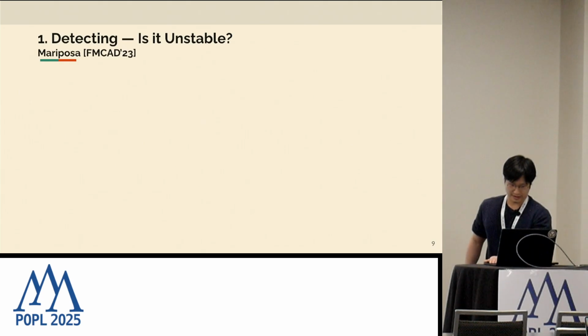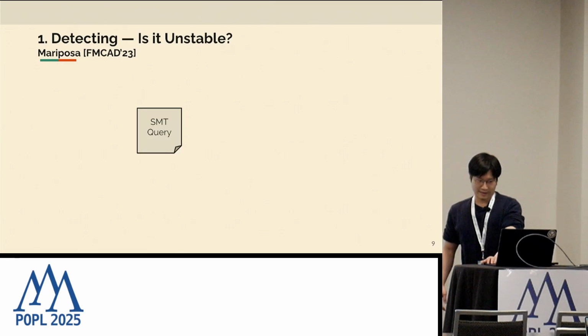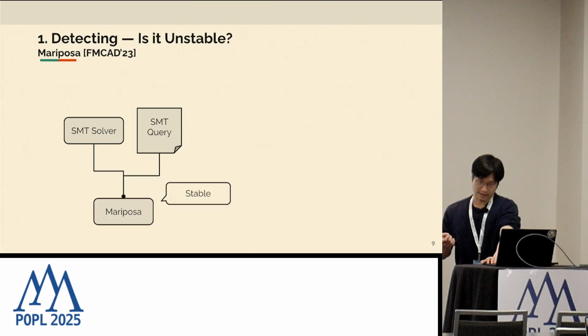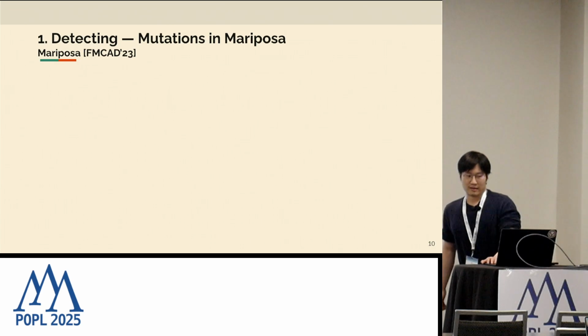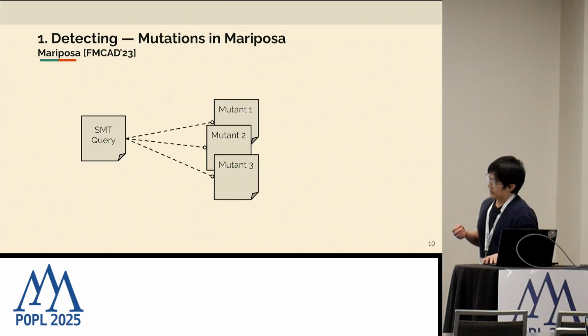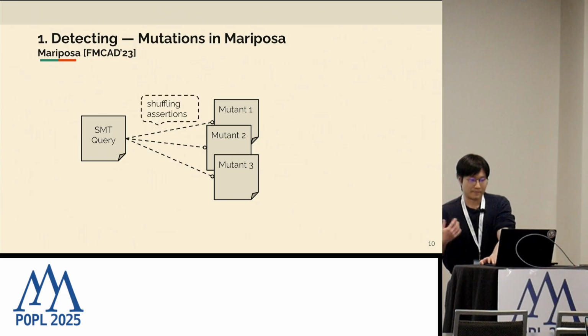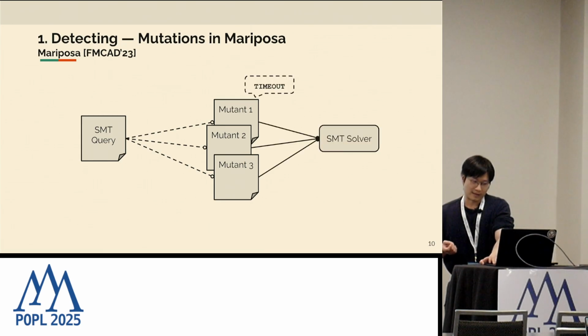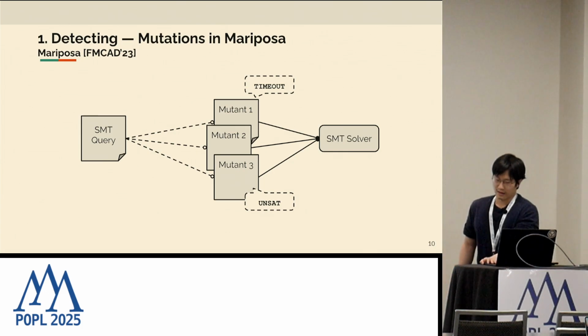I'll go through this very briefly to talk about our work on Mariposa, which is for instability detection. Mariposa is a tool that takes a query and a solver as a pair of input, and on a very high level answers the question of whether it's stable or not. The way Mariposa does it is by performing mutations on top of the queries. The mutations here are meant to be semantics-preserving, that is, say, shuffling the assertions around or renaming the variables. The intuition is that if we are seeing certain failures and a mixture of successes coming out of these mutants, then we're seeing instability.